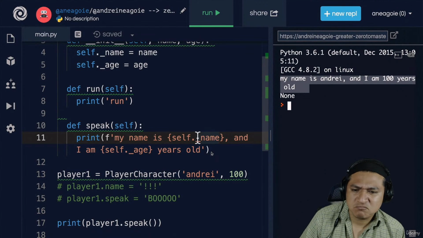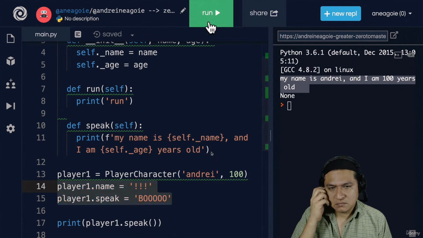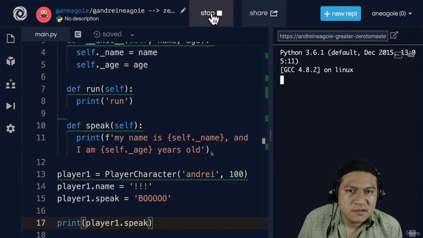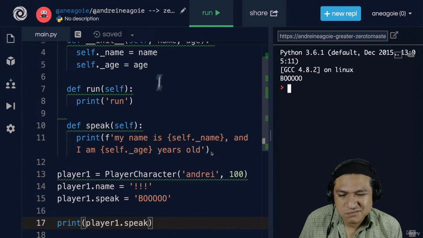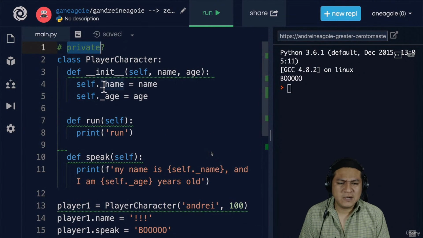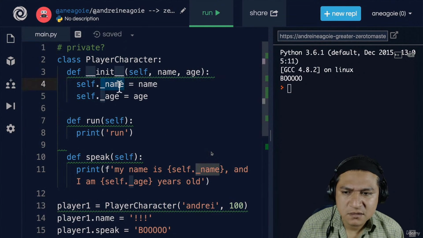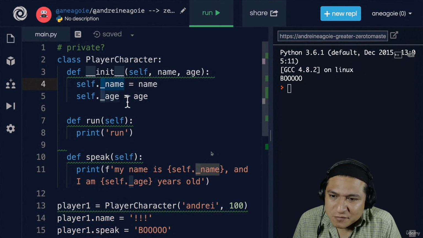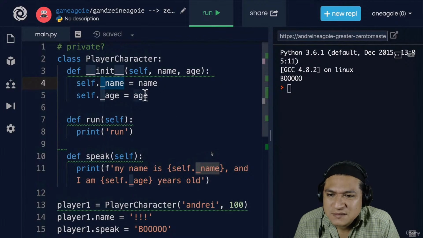It works the same. But if I try to overwrite these and click run, no, because it's no longer a method, let's not remove speak, and click run, this still works. And that's because, like I said, there's no true private variables. As programmers, we've decided that underscore means that you shouldn't touch this. Please don't touch this. You can still be bad and do something like this, but I'm letting you know ahead of time. If you see underscore, this should not be modified. It's not enforced. It should be private. And that's how we achieve privacy in Python.